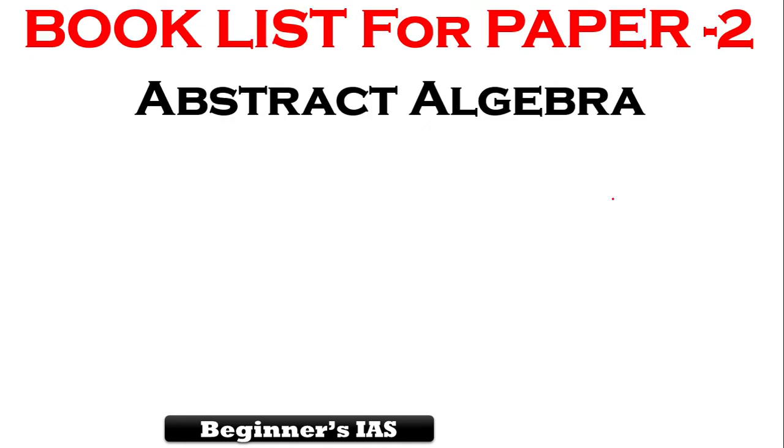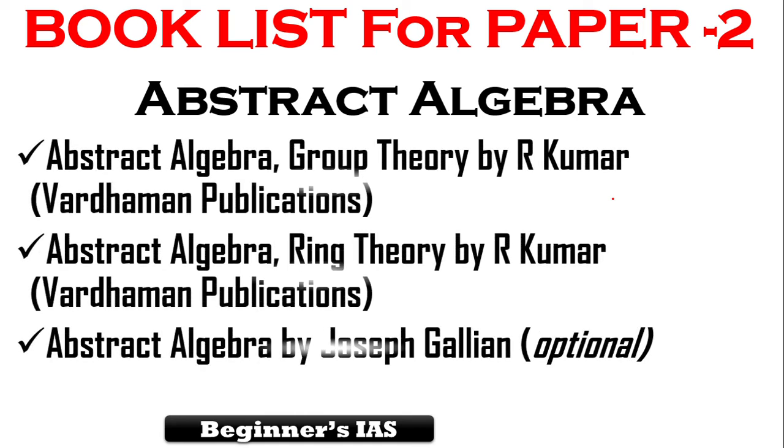So with respect to abstract algebra, this is the book list. Group theory by R. Kumar, that is Vardhaman Publications, and then ring theory by R. Kumar, same publication, and also abstract algebra by Joseph Gallian, that is optional.